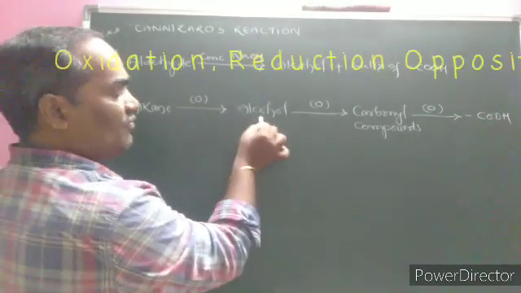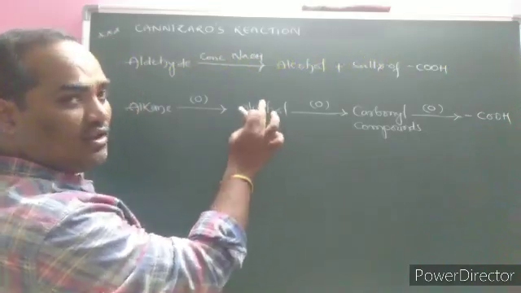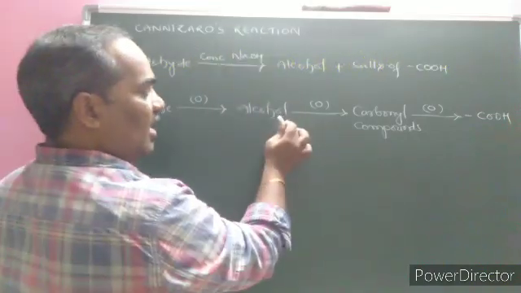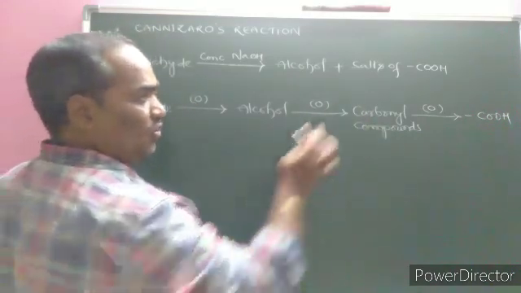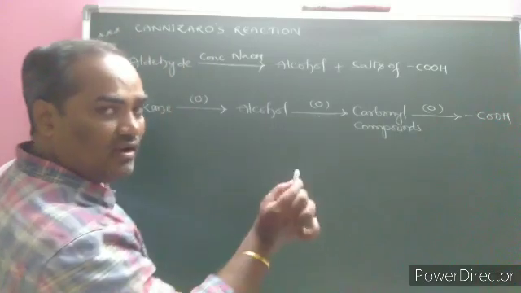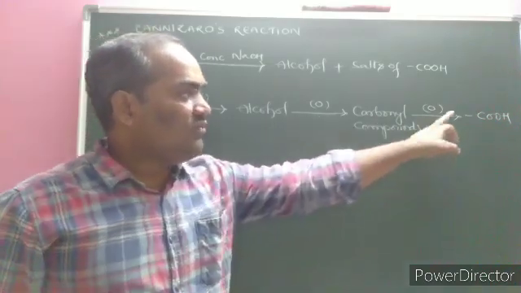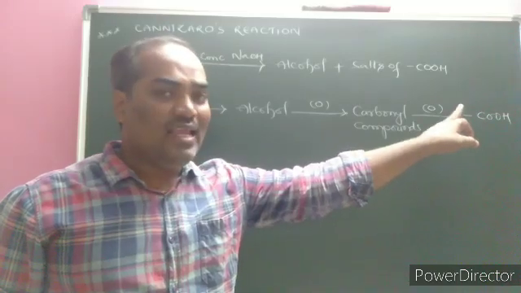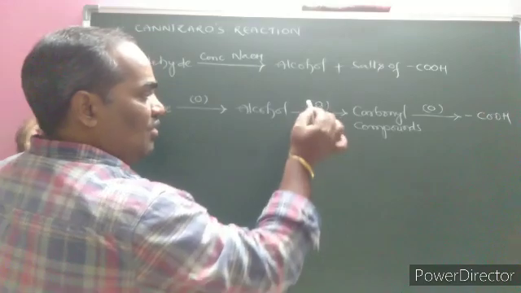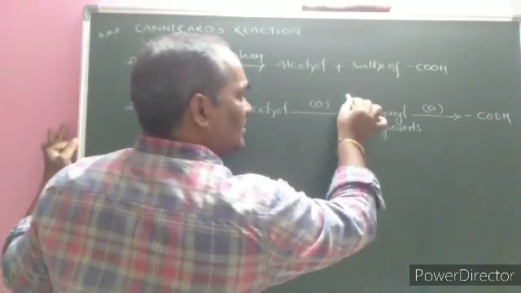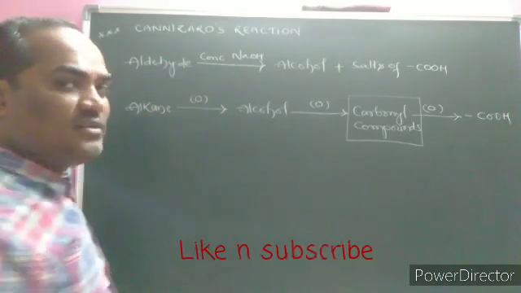Alkane on oxidation forms alcohol. It may be of different types: primary alcohol, secondary alcohol, tertiary alcohol. Again alcohol on oxidation forms carbonyl compound. Carbonyl compounds are aldehydes and ketones. Carbonyl compounds on oxidation form the end product in any oxidation process, which is a carboxylic acid. Now our discussion is about the carbonyl compound, because here we are considering an aldehyde.